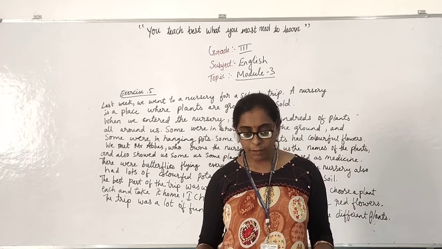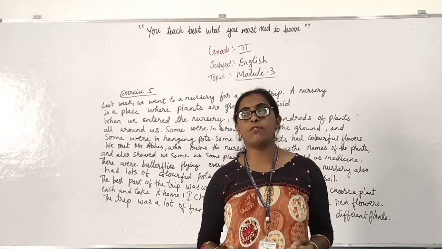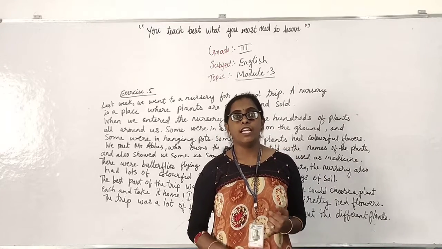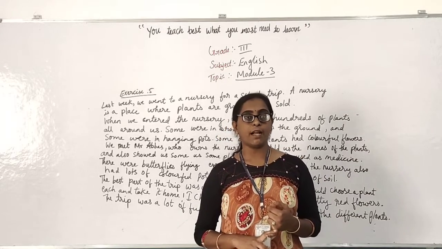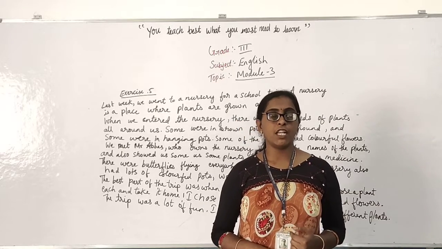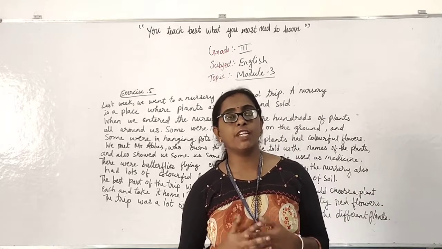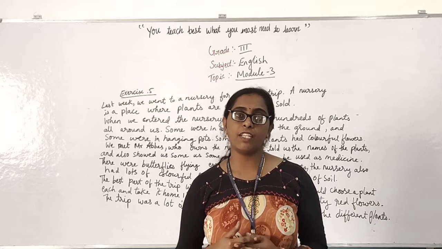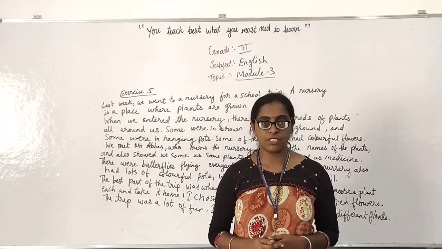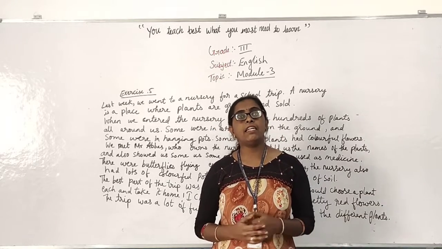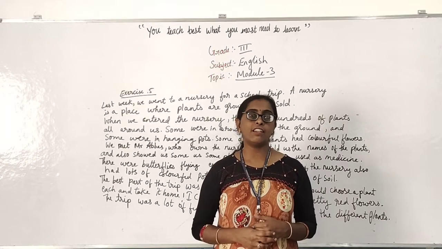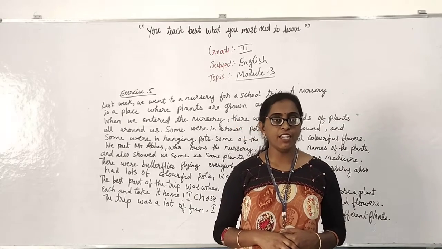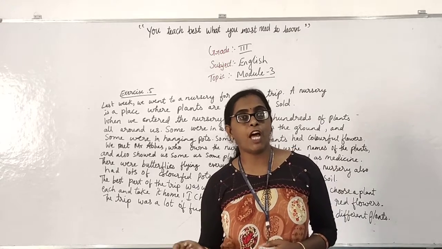Then countable and uncountable nouns. Countable nouns are those which can be counted. Yes, we can count. That comes under the countable nouns. Uncountable nouns are those which we cannot count. So that comes under the uncountable nouns. Like milk, fruit juices, this and all we cannot count, right, children? So that comes under the uncountable nouns.